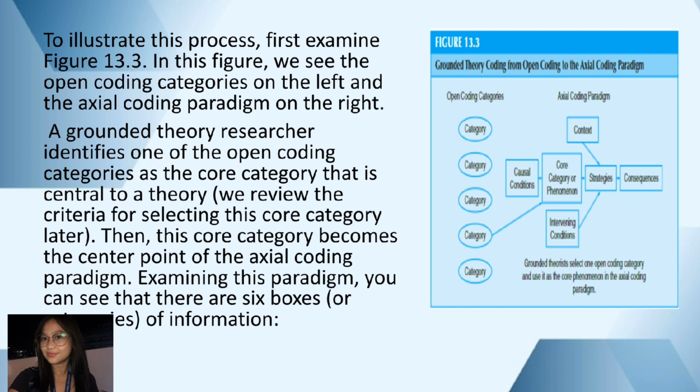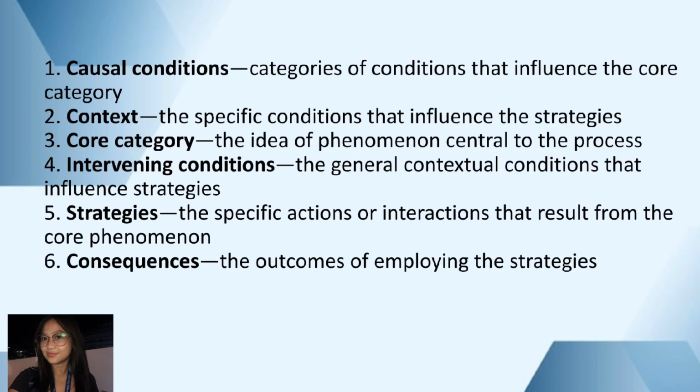In this figure, we see the open coding categories on the left and the axial coding paradigm on the right. A grounded theory researcher identifies one of the open coding categories as the core category that is central to a theory. So, as this process progresses, certain categories start to stand out due to their centrality to the research phenomenon. The researcher identifies one such category as the core category. So these are the six categories of information. Causal conditions, categories of conditions that influence the core category.